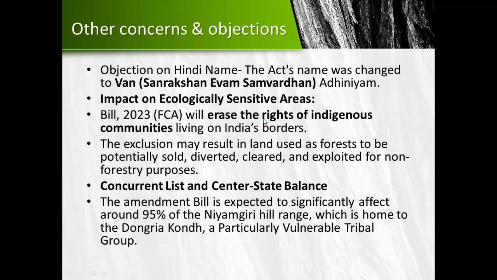Also some in the Nilgiris. So when you go into their arena, that will erase their rights. The rights of these indigenous communities will be erased. For example, the Dongria Kondh, which is a particularly vulnerable tribal group, there is a concern that because of this eroding into the forest cover, through the 5 hectares, through the 10 hectares, etc., through these exemptions, we will go more inside their arena and they will be significantly hampered.